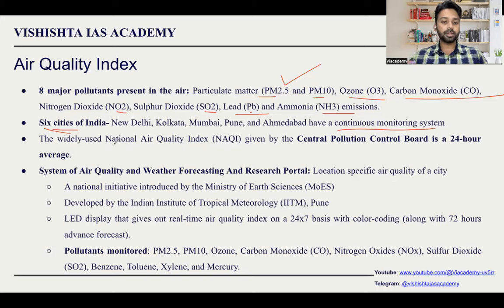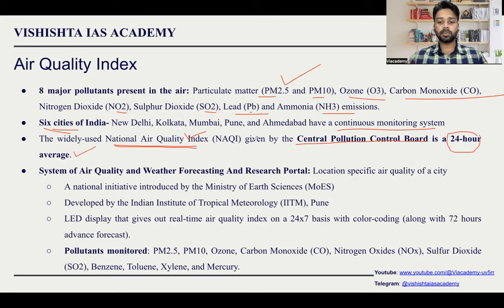The widely used National Air Quality Index (NAQI). Air Quality Index in India is calculated with National Air Quality Index. It is given by Central Pollution Control Board. It is based on 24-hour average.